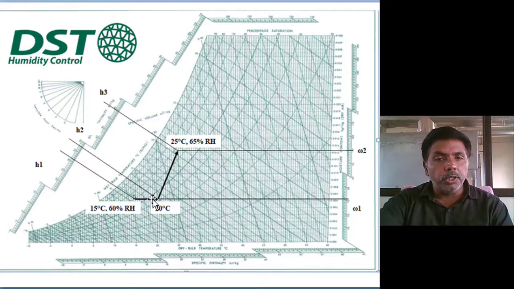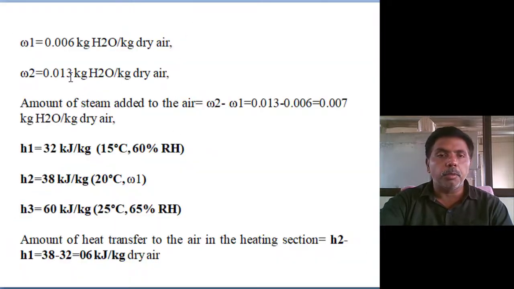Next, sensible heating to 20 degrees. Again, the moisture content is the same, but the enthalpy is increased. So the heat added is h2 minus h1. Next, the second point: from 20 degrees, heating and humidification to 25 degrees and 65% relative humidity. Mark the point at 25 degrees centigrade and 65% relative humidity, and extract the moisture content. Then simply calculate the properties.